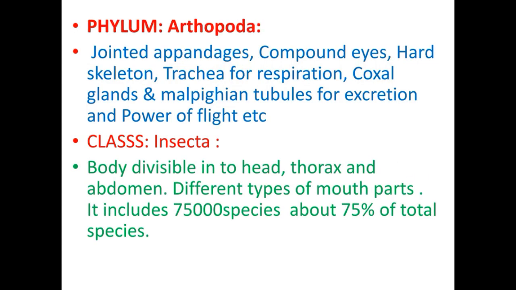These belong to the phylum Arthropoda, and general characters of phylum Arthropoda are jointed appendages, compound eyes, hard skeleton, trachea for respiration, coxal glands and Malpighian tubules for excretion, and power of flight, etc. They belong to the class Insecta, in which the body is divisible into head, thorax and abdomen. Different types of mouth parts are present in different insects, and the class includes 750,000 species, about 75% of the total species.